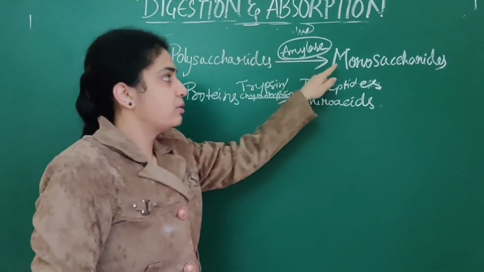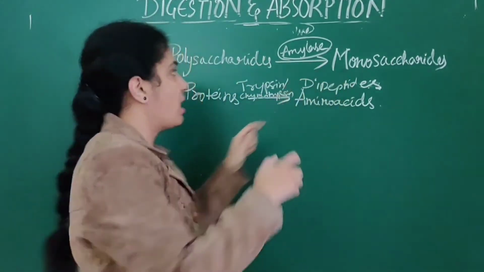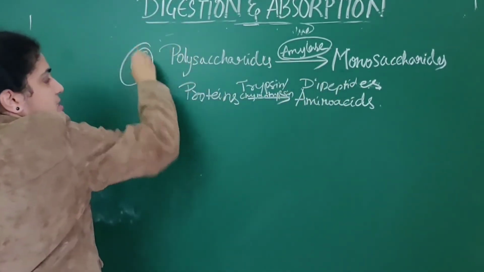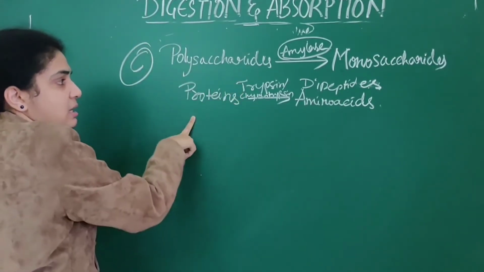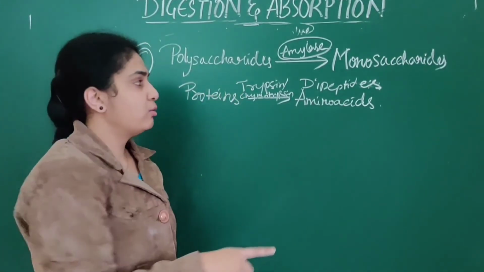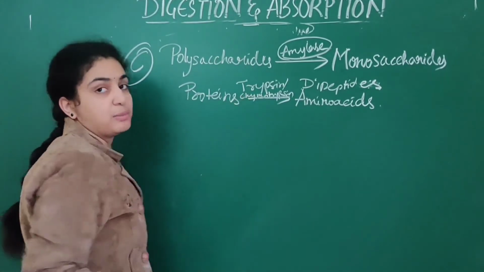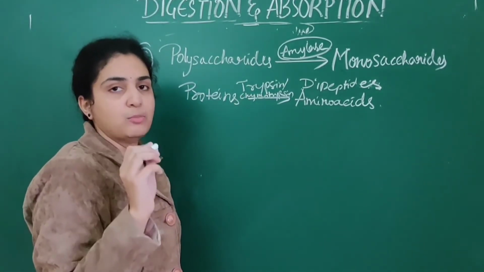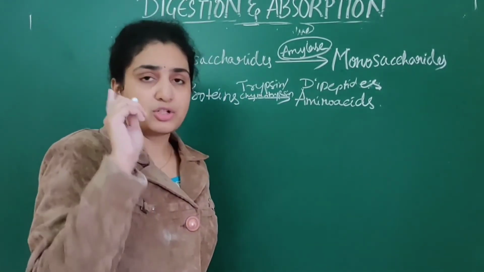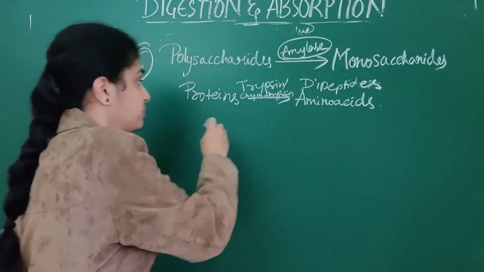Polysaccharides are broken down into monosaccharides, meaning carbohydrates, by amylase. I will keep C for carbohydrates. Proteins are broken down into dipeptides by trypsin or chymotrypsin. This is very important. You should listen carefully and note them down.